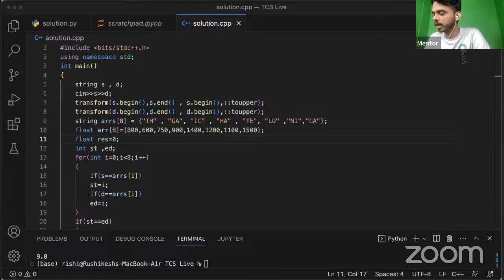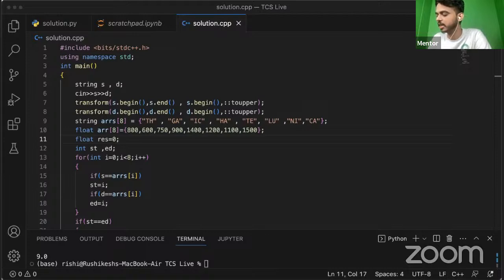Okay, so this is how we are going to start a function, and there we have to define, in this line, some of the sources, all the stations and the distances. For that, we have defined these values. If the user has given the input in small cases or capital cases, we have to convert that into uppercase, since the values that we have in the array are capital letters. So we are going to read the value and use the toupper method to convert that to upper, and that will automatically convert all the values. And later on, this is the array that we have in terms of all the distances.